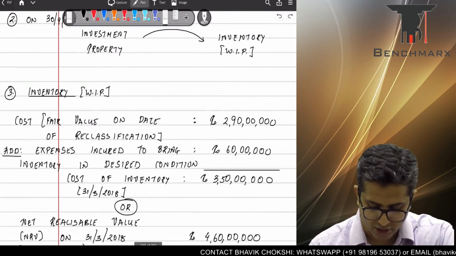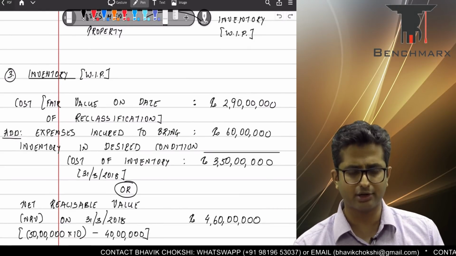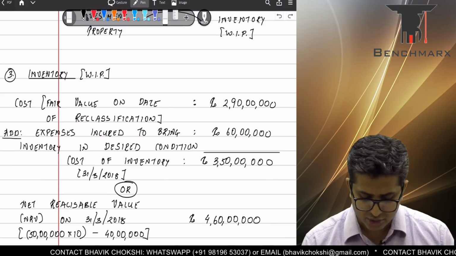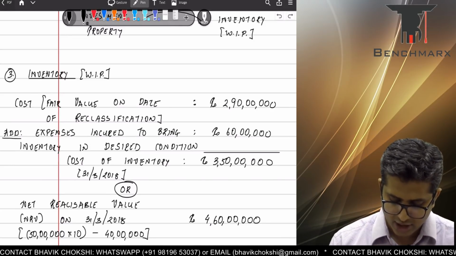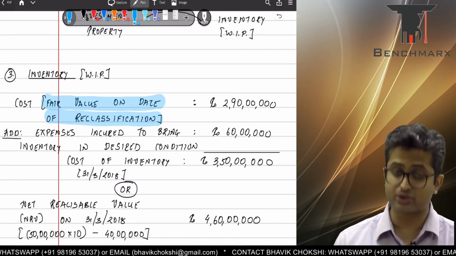Now we have just solved the question over here the way Institute has solved it. Again, according to me, there is an error over here. Okay, the institute says that the fair value of the property on the date of reclassification should be taken as a cost of inventory.